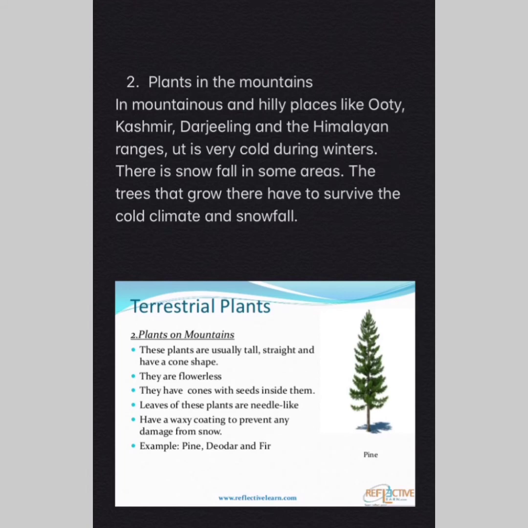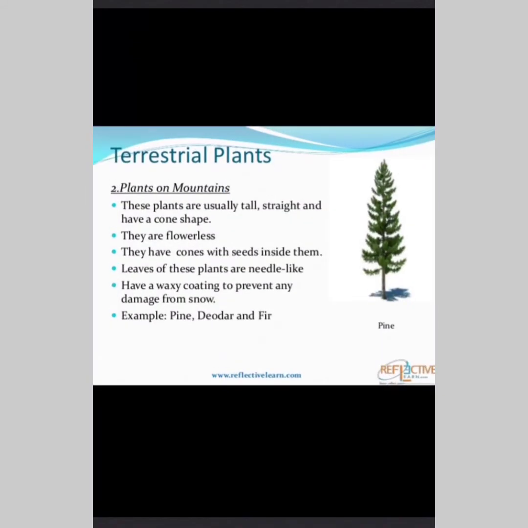Let us go through the characteristics of the terrestrial plants growing in the mountains. These plants are usually tall, straight, and have cone shape. They are flowerless. So instead of flowers, the trees have cones and hence are called conifers. They have cones with seeds inside them. That means the cone has seeds in it.